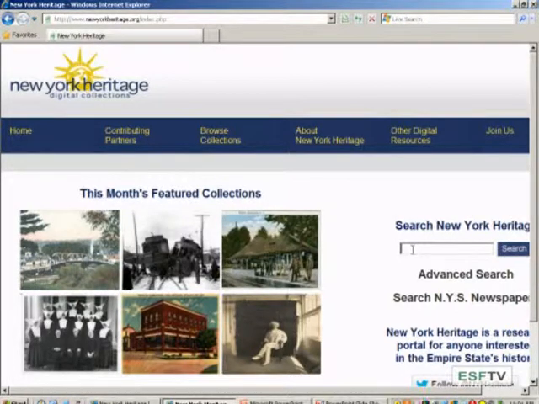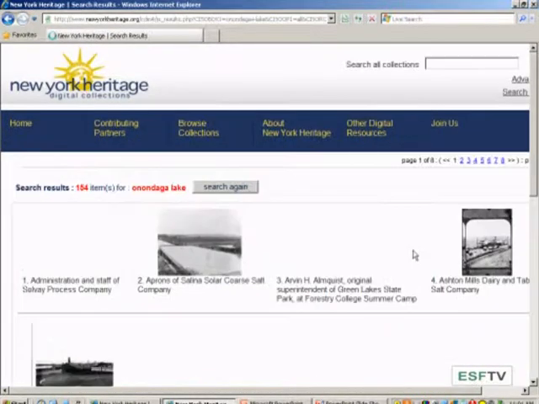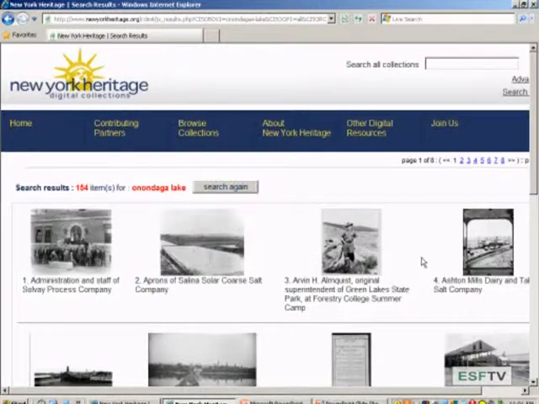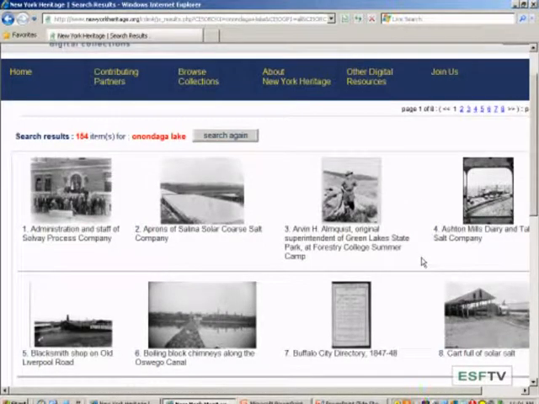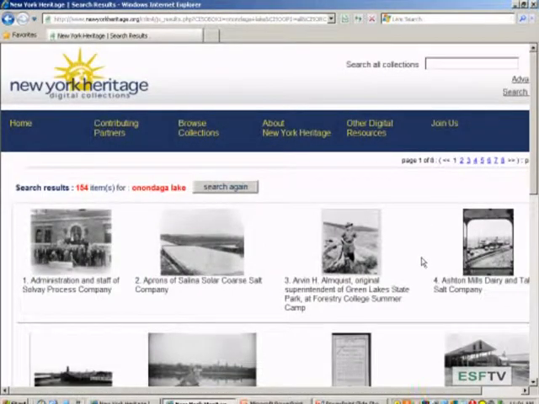And again, from the New York Heritage site, you can browse by collections, or you could just put in your topic. Let me put in Onondaga Lake really quick. Again, this will search across the board, and it'll bring back photos and historical documents. These are items that are in small historical associations sometimes. They're at colleges, they're at libraries, and now they're available to you on this wonderful online interface.